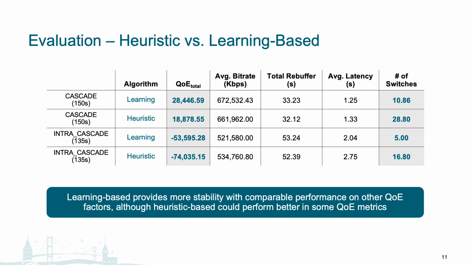From our experiments, we note that our learning-based ABR tends to achieve higher overall QoE than our heuristic-based, especially for the 2 network profiles here. To understand the performance difference better, we look at the session metrics collected in the table. We can see that the higher QoE score is largely due to the lower number of bitrate switches in learning-based as compared to heuristic-based, which translates to a more stable stream.